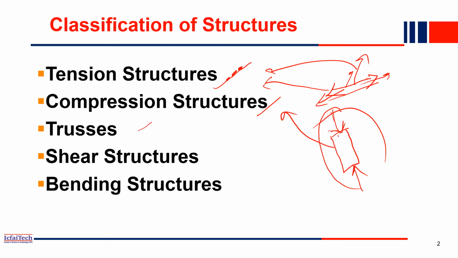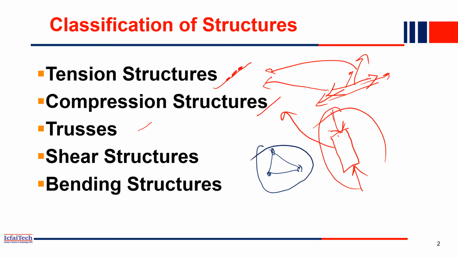Now, truss we have already gone through. We have done different analyses of truss. So truss is nothing but, for example, you saw different types of truss. When the tension and compression members are connected through pin joints, this is called a truss. So truss is also a different structure.